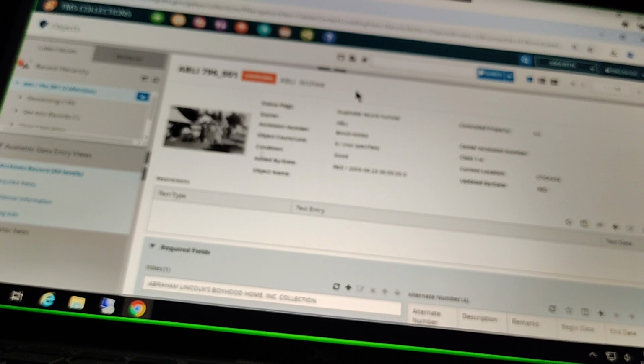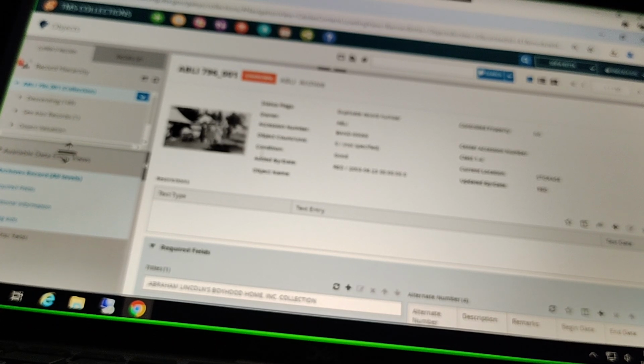So we can recognize this is an archive record based on the banner at the very top, our record banner. So it's always going to say archive here if this is one of those archive records. Similar to custody, we'll see the same thing. We see the word custody right up here in our record banner. Just going to resize this a little bit.